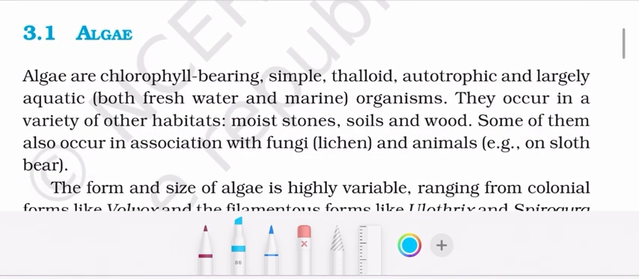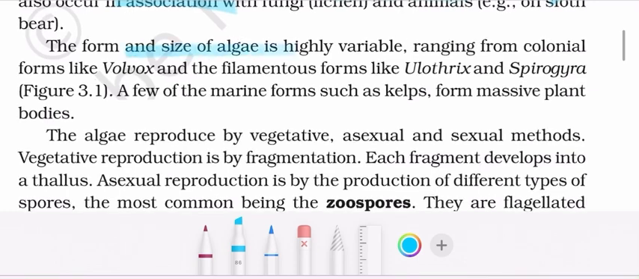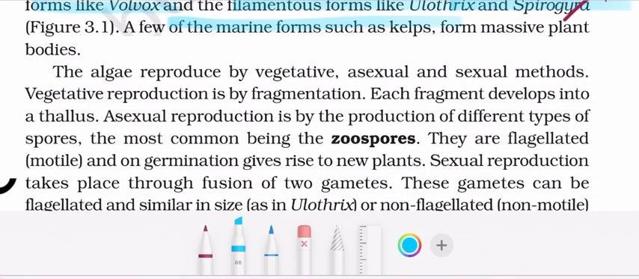Now moving to algae. Algae are chlorophyll-bearing, simple, thalloid, autotrophic, and largely aquatic organisms. They occur in a variety of habitats: moist stones, soils, and wood. Some of them also occur in association with fungi and animals. The form and size of algae is highly variable, ranging from colonial forms like Volvox to filamentous forms like Ulothrix and Spirogyra. A few of the marine forms, such as kelps, form massive plant bodies.